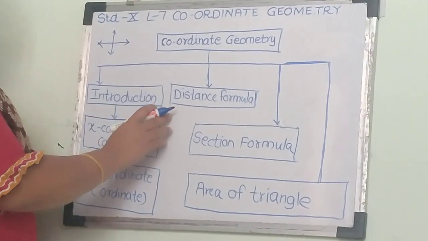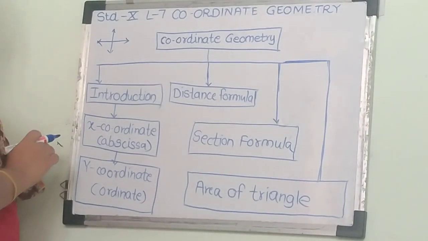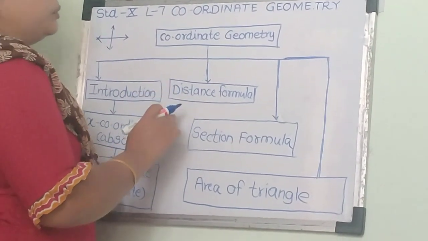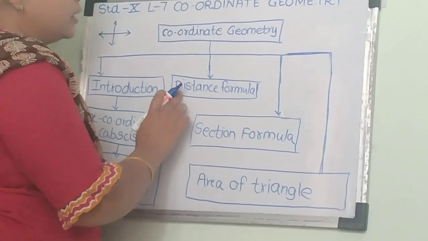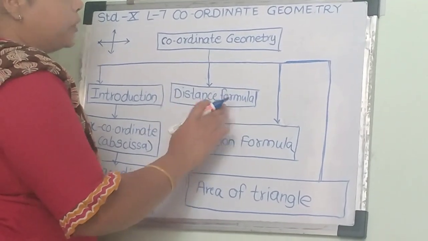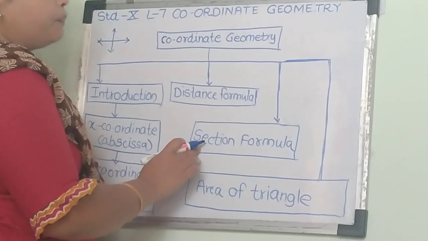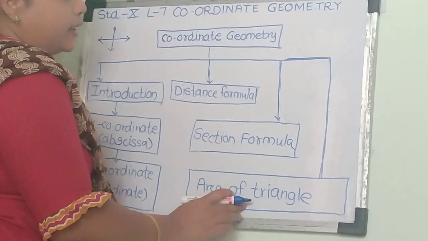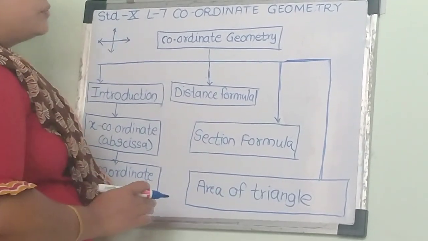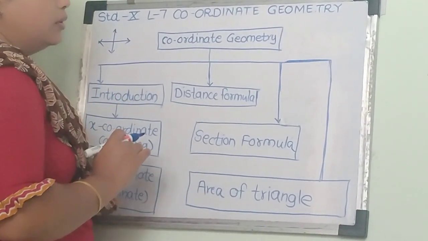Secondly, in this lesson we are going to learn our first concept, that is the distance formula. When we are given the coordinates of 2 points, we have to find the distance between these 2 points. Next we are going to learn the section formula, and lastly the area of a triangle. So first I am going to tell you one by one what we are going to learn.